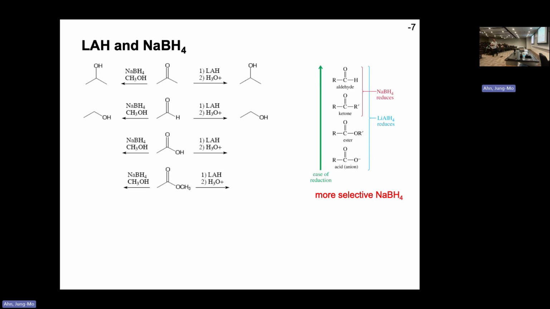But if you have a carboxylic acid, then things change. Sodium borohydride, no reaction, because it's not powerful enough. Nothing will happen. But the lithium aluminum hydride will react multiple times. You eventually get the primary alcohol. If you're wondering why it makes a primary alcohol, I'll tell you a little bit later. If it's an ester, same situation. Ester with the lithium aluminum hydride, you get the primary alcohol. Sodium borohydride, no reaction. So you can see that these will react differently.